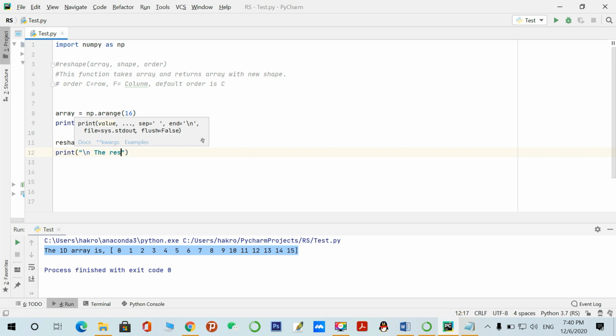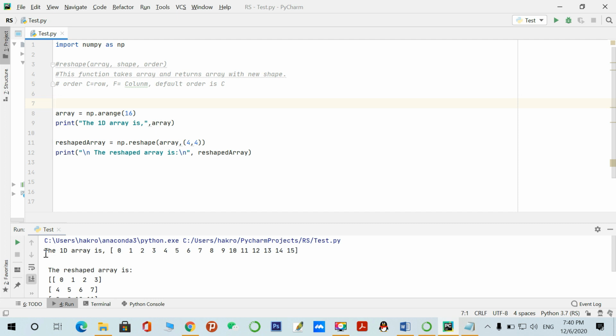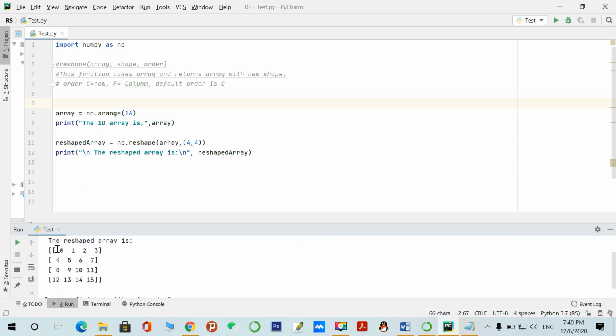The reshaped array is like this. Let's print. You can see here the existing array is a one dimensional array. After we have performed the reshape function, the new array has been created, which is nothing but 4 by 4. Here I already told you about the order. The default order is C, so it means the reshape has been performed row wise.